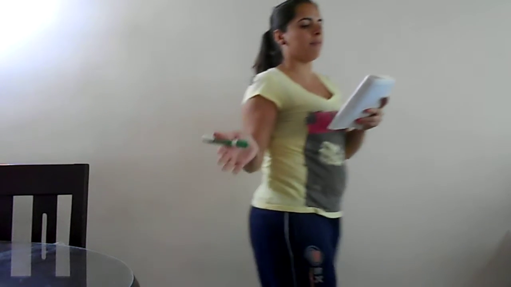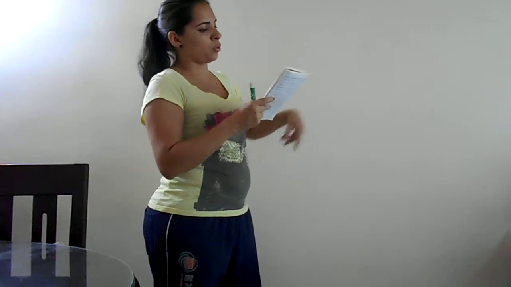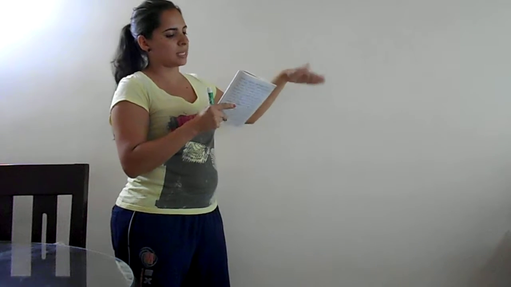Now, be can be used in many more situations than do. It's much more versatile in that way. So, let's look at the rules. Like I said, for do, you can ask the question with do or did plus the subject plus the base verb. It's only for actions. Only use it with actions, only with base verbs.